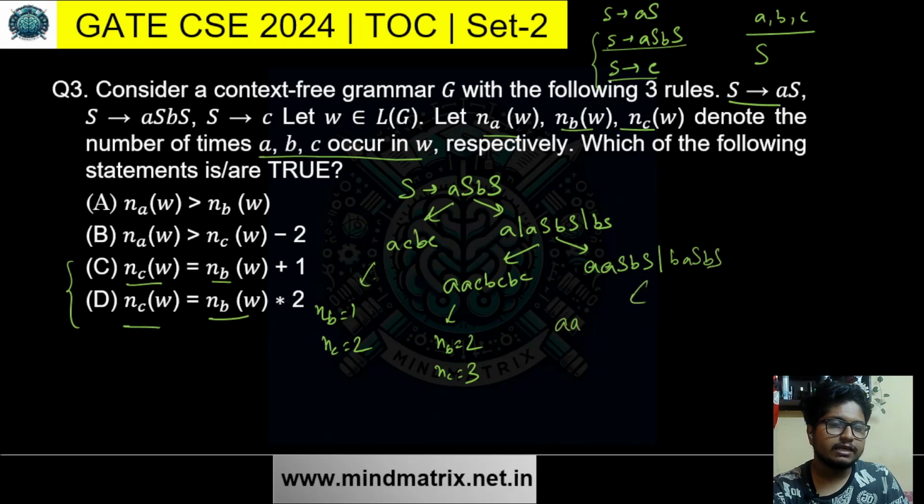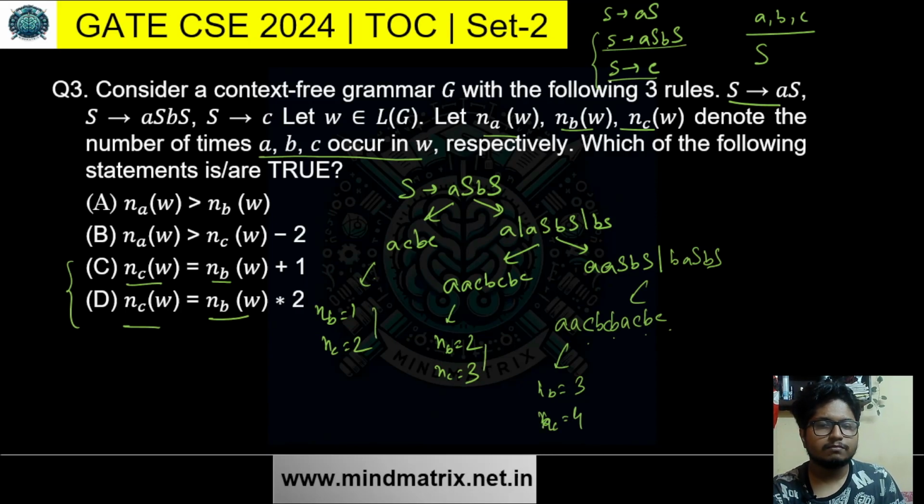Replace this: AAC BC BAC BC. Number of B is 3, number of C is 1 2 3 4. Always the number of C is plus 1, right? Plus 1, plus 1, plus 1. So for now we can see from examples that this is going to be true.